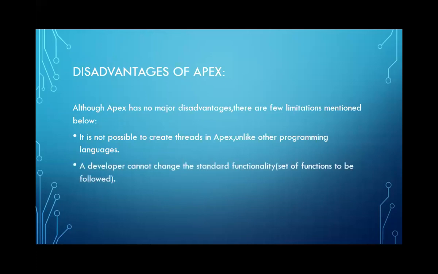The second limitation states that a developer cannot change the standard functionality. Here, the standard functionality is the set of functions to be followed given by a particular application interface. But here, the developer is not allowed to manipulate any of them and should strictly follow that set of functions provided by that API. The last limitation is that it is not possible to create temporary files in Apex.